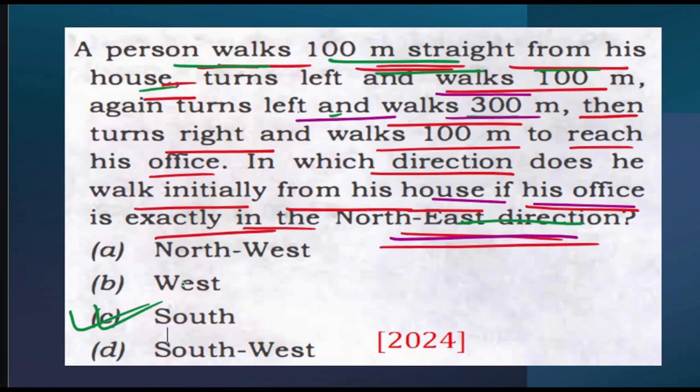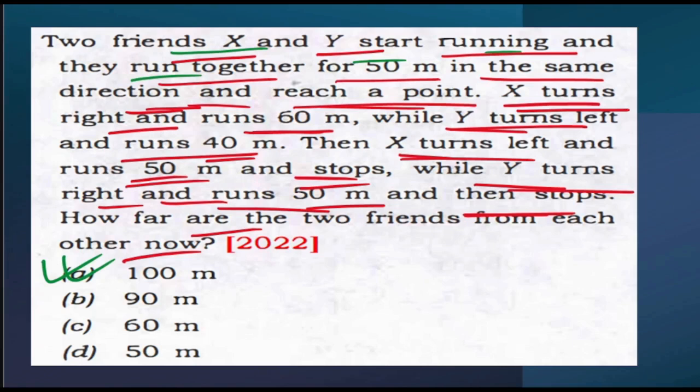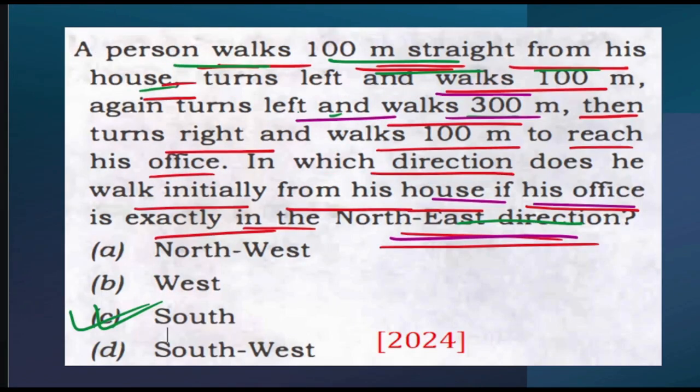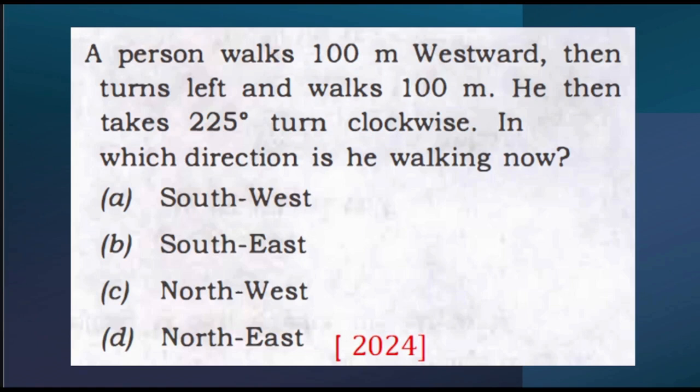Okay, now let's move on to the next question. See, in 2024, two questions came, this one and again this particular question. Now see, the pattern changed over here also, because they have given some degrees. Let's see the question first.